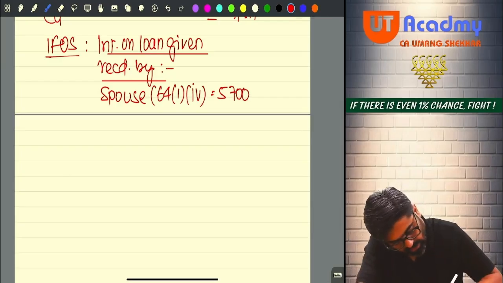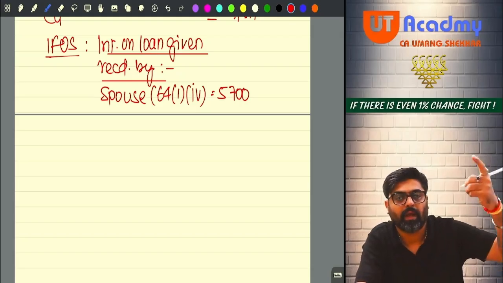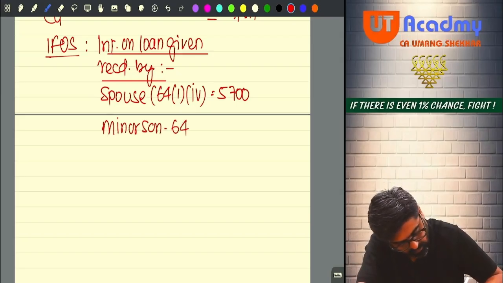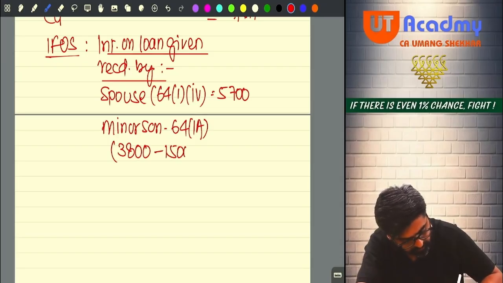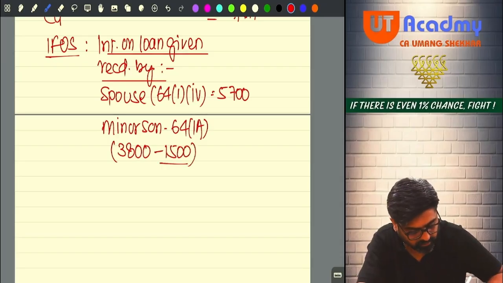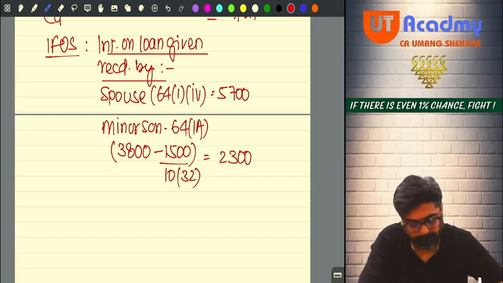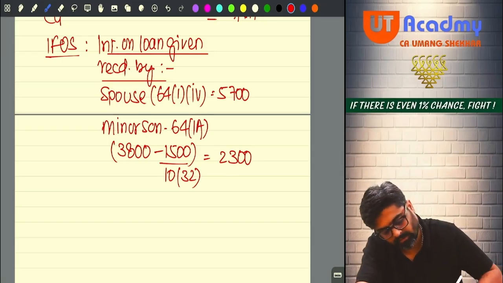And interest on loan given to Rajesh and received by minor son. So this will be under 64(1A) amounting to rupees 3,800 minus 1,500 exemption under section 10(32). Yes or no? So 3,800 minus 1,500 will be 2,300. Any other IFOS income? Yes sir.